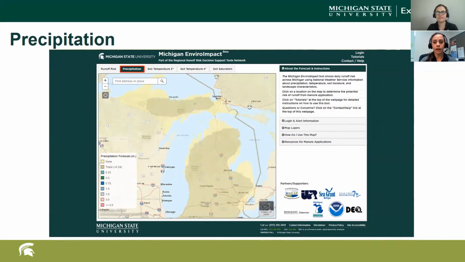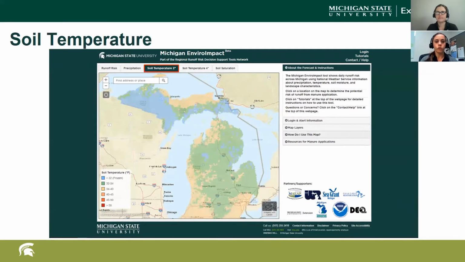The next layer that you will notice is soil temperature. There is soil temperature at 2 inches, and then to the right there's also the soil temperature at 4 inches. The differences are pretty little, so we're just going to focus on the 2-inch soil temperature for this webinar specifically, but both tabs do exist if you're curious. This model uses forecasted precipitation and temperatures, so it's simplified this way in order to run the model in real time across a larger region.